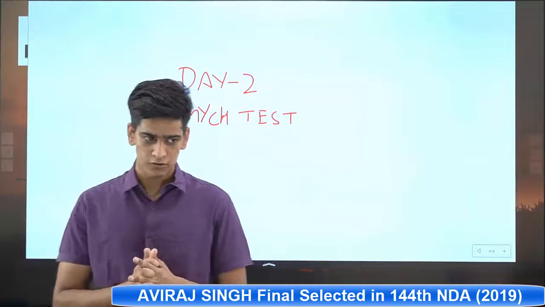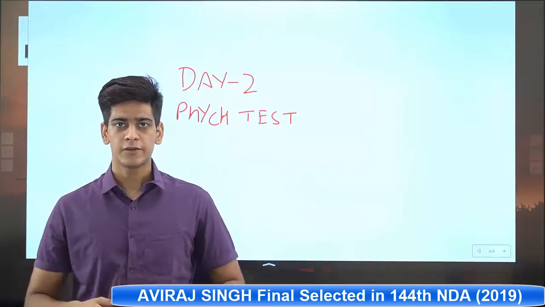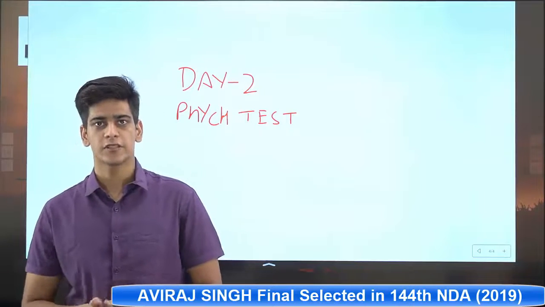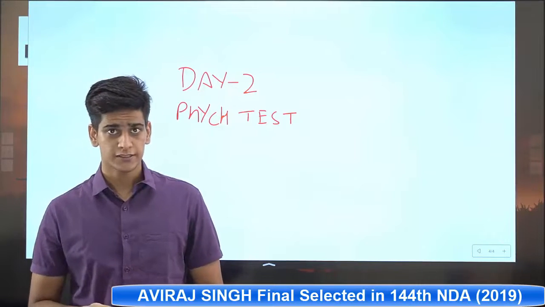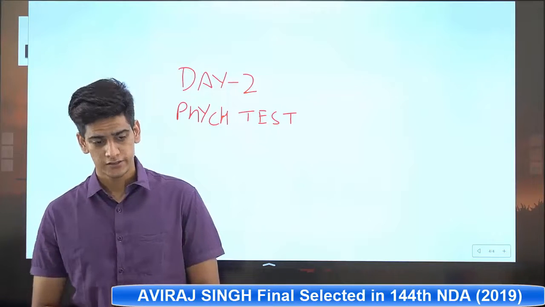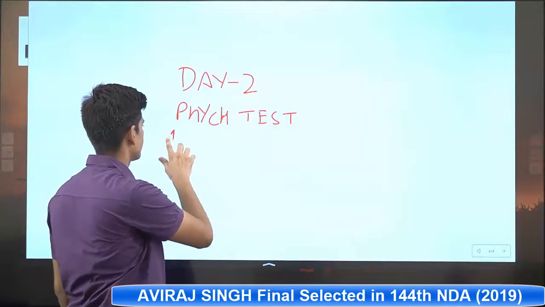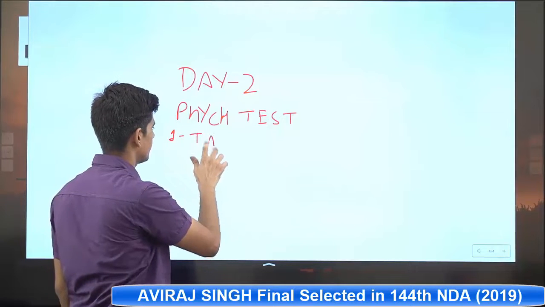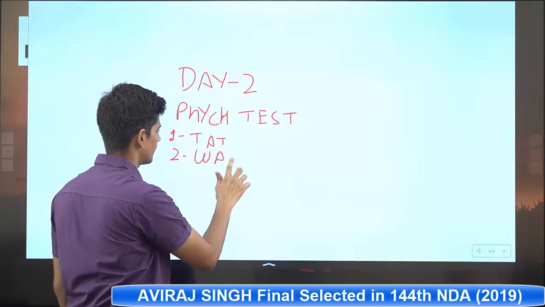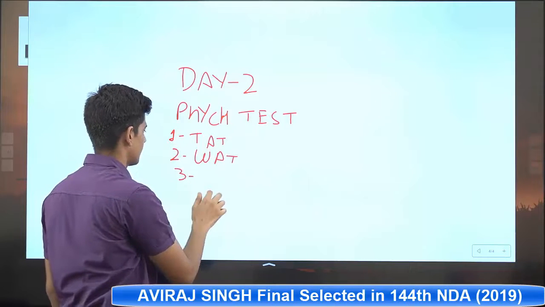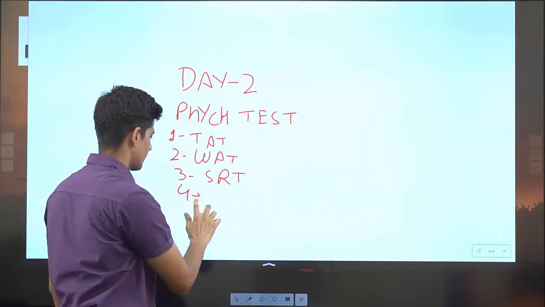Now let's talk about the psychological test. So the psychological test contains 4 tests, namely TAT, that is thematic apperception test, WAT, word association test, SRT, situation reaction test, and the 4th is self description test. Now we will write all these tests here. First is TAT, second WAT, third is SRT, and 4th is